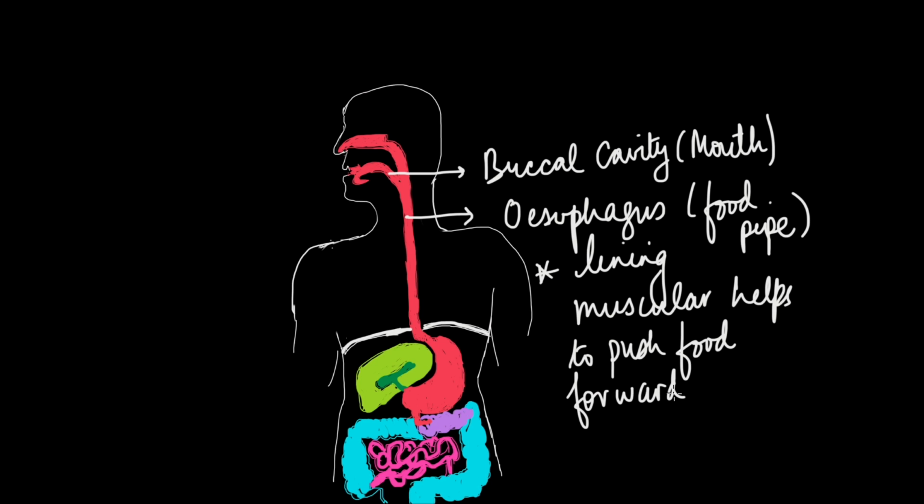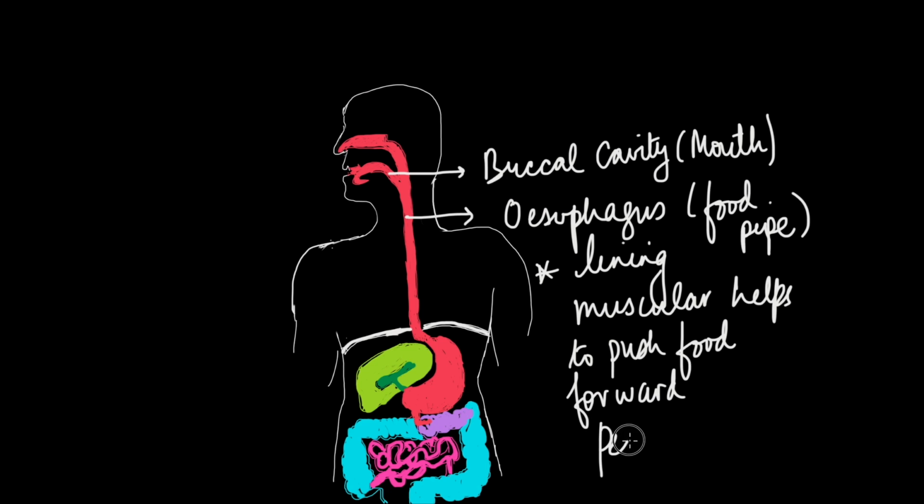Now there is this rhythmic contraction and release. If you've ever seen an earthworm on a rainy day, you would have seen its movement, and it pushes itself forward by contracting its body first. And that is the movement that our esophagus is mimicking using the muscles that are present in it.